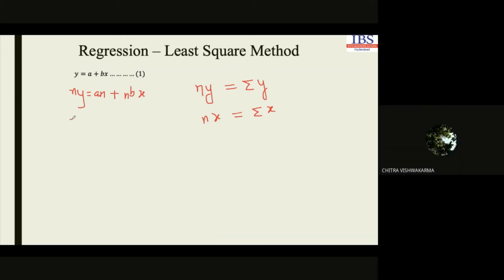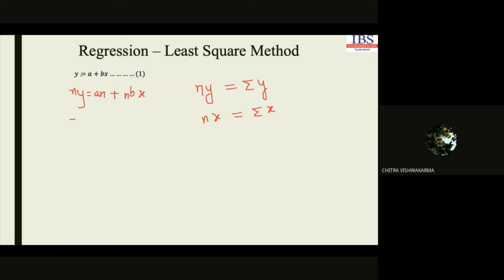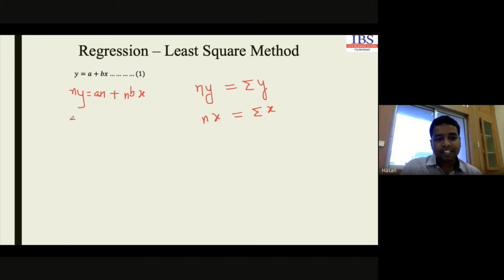Sir, assuming N is the number of data points in this particular data, then you can write it like that. Yes, sir. Okay, so I am just writing here. This is ny, then this will be an. A is constant and n is a number. Plus this one will be b of summation x. Clear?